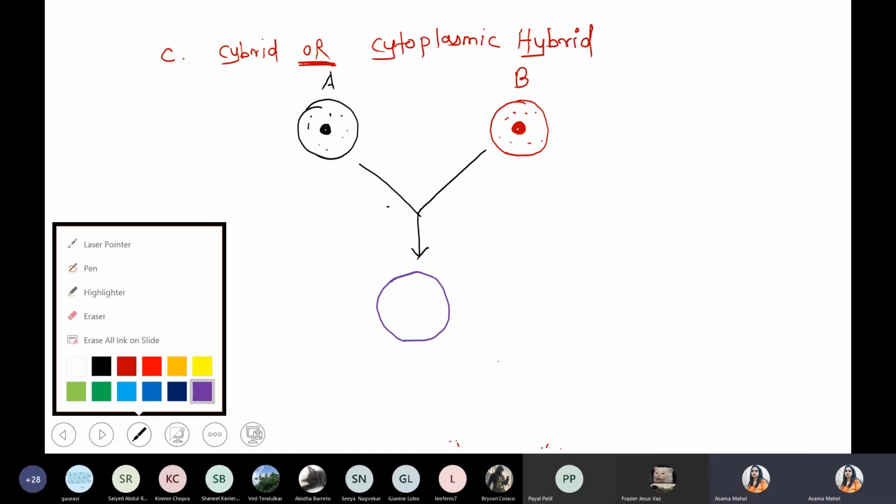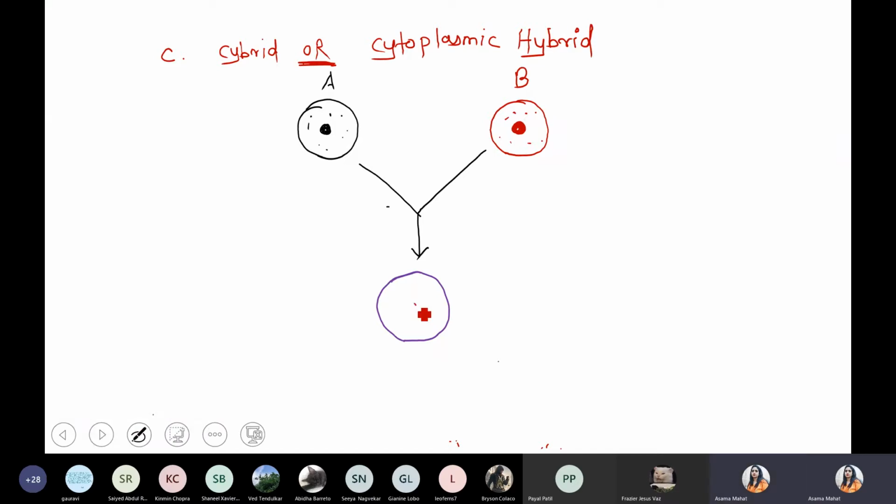So what is the meaning of cybrid? Entire nucleus contribution from only one species. So what do you understand from this point? This entire nucleus is from B. Entire nucleus from B. Not even a fragment. If a fragment is present, at that time we can say it is asymmetrical. But in this case, there are no fragments present. So simply we are talking about this part, complete cybrid.